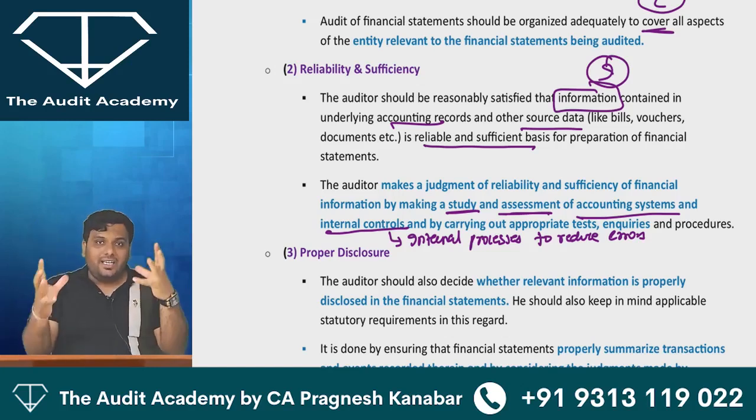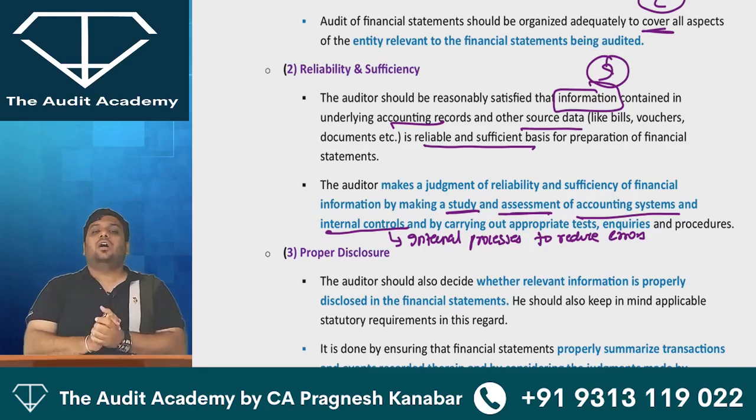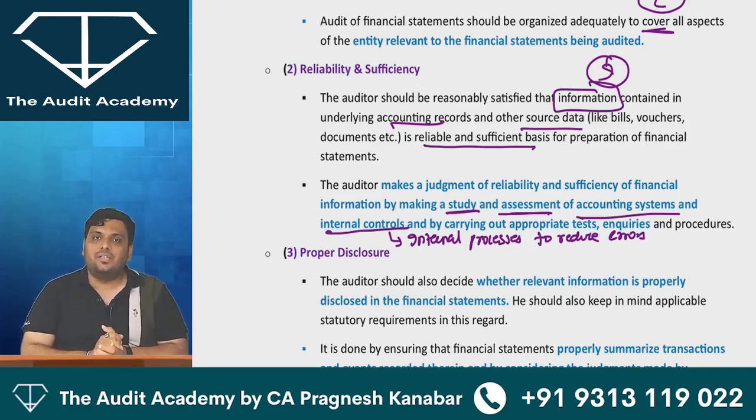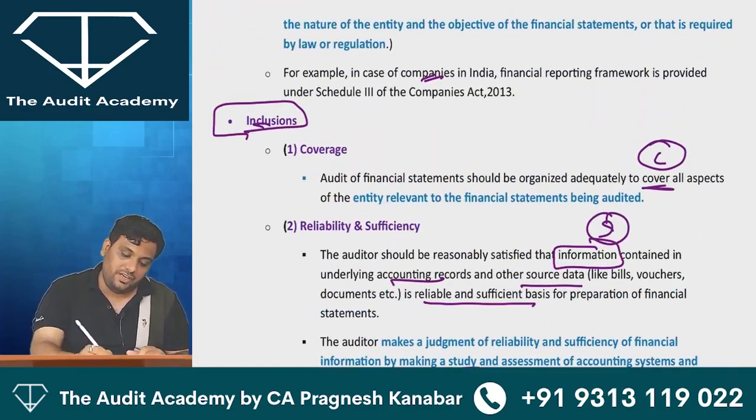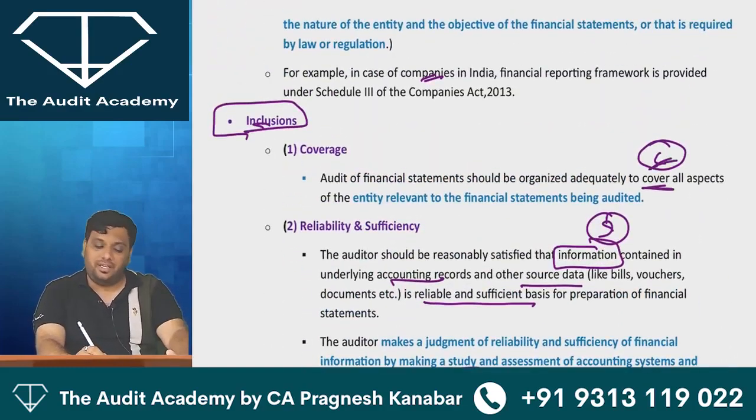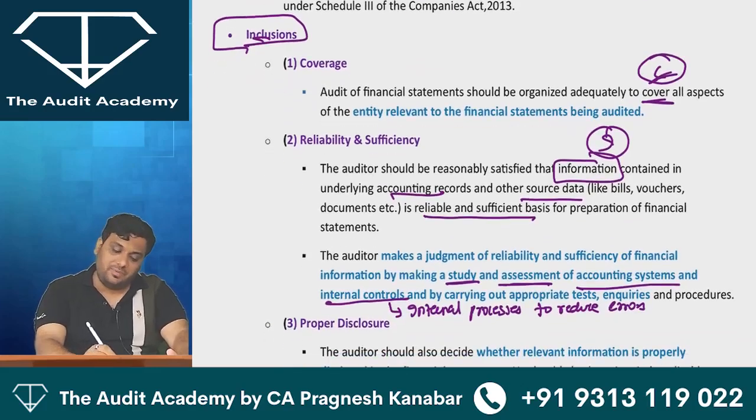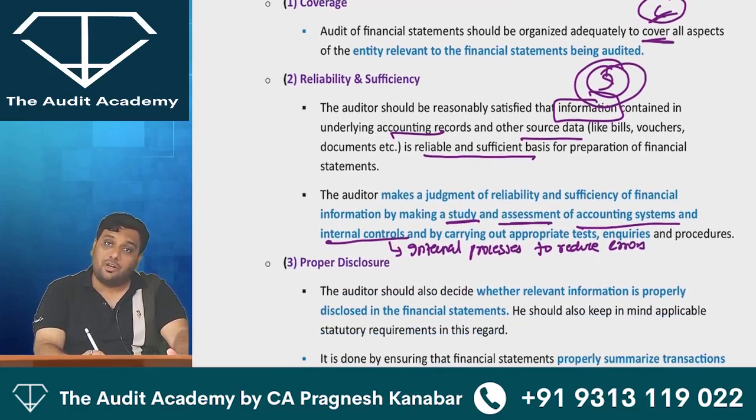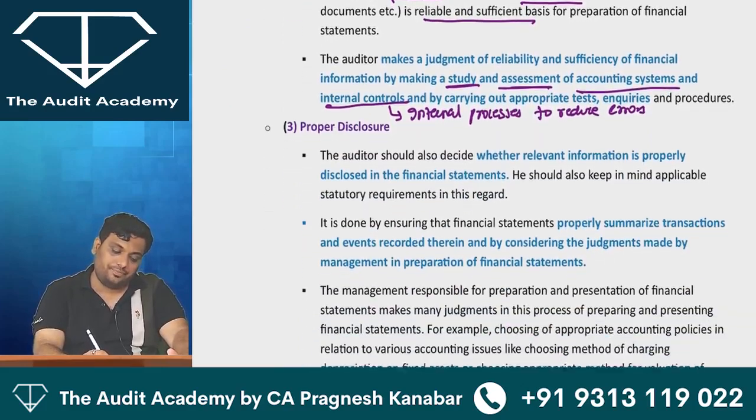By studying the accounting system and internal controls. Am I clear with this? So C for coverage of all aspects of the entity relevant to the financial statements being audited. I for information in the accounting records.